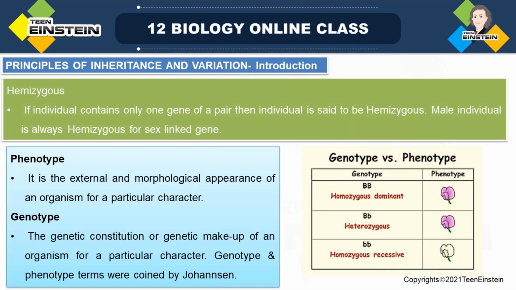Next is hemizygous. What do you mean by hemizygous? If an individual is containing only one gene of a pair, then the individual is said to be hemizygous. A male individual is always hemizygous for sex-linked genes.